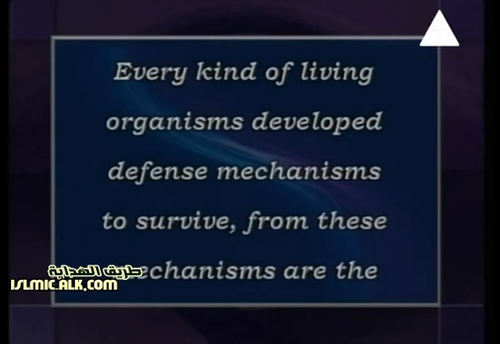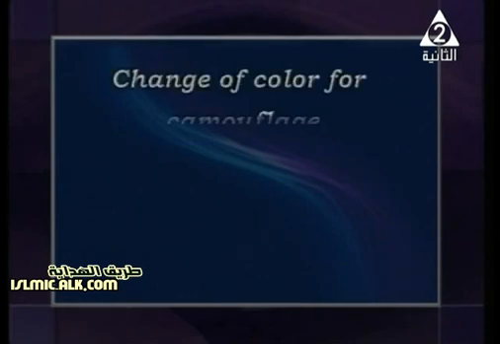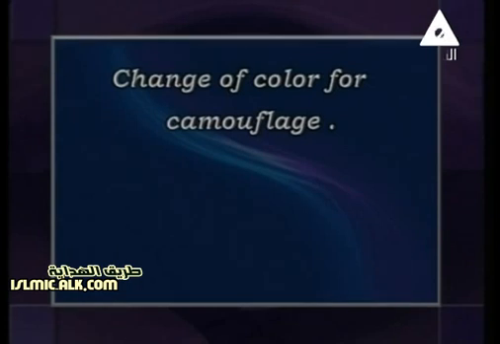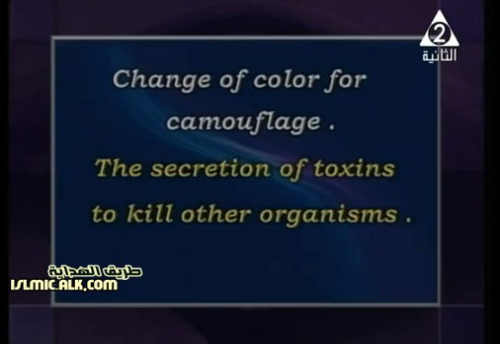Every kind of living organism developed defense mechanisms. It needs to fight for itself, to fight to survive. These mechanisms include, for example, a change of color or camouflage. You know that some insects and butterflies camouflage or change their colors to match the color of the environment and also to escape from their enemies. After that we have secretions of toxins.